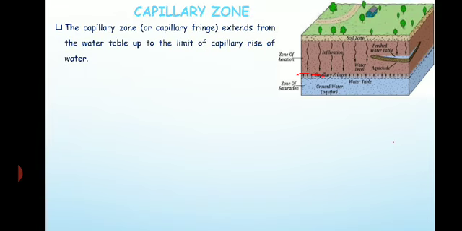It extends from the water table up to the limit of capillary rise. Up to what height the water can rise in small hairline tubes, water will rise in those tube-like openings, and that height is the capillary zone.